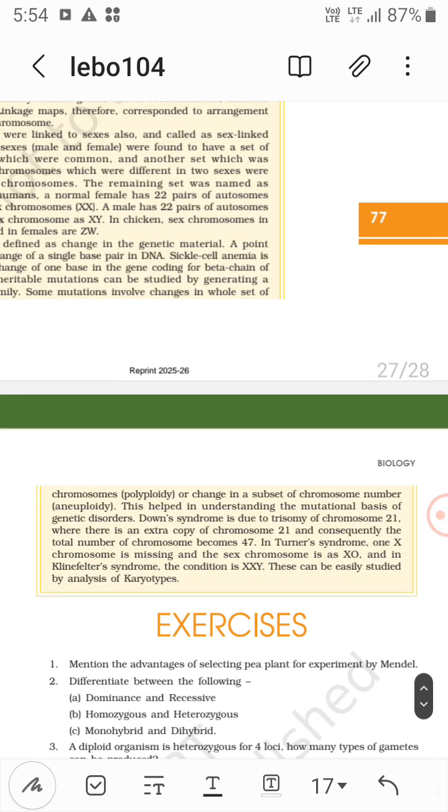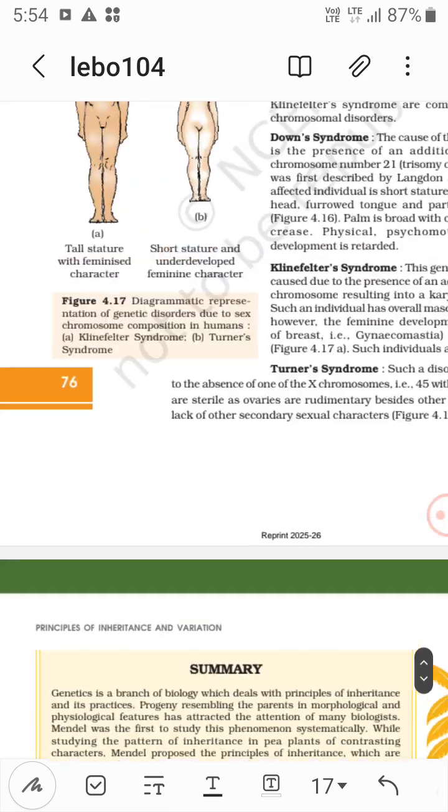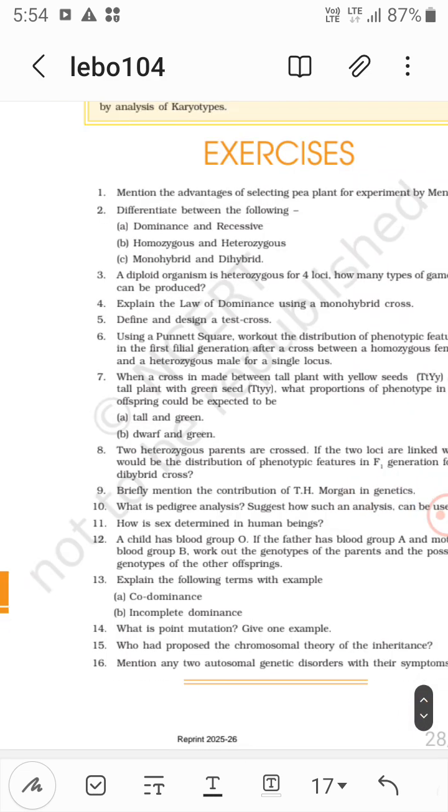So this is how your chapter is done here. It's the summary part, and that's it.